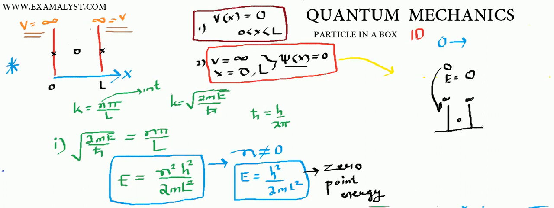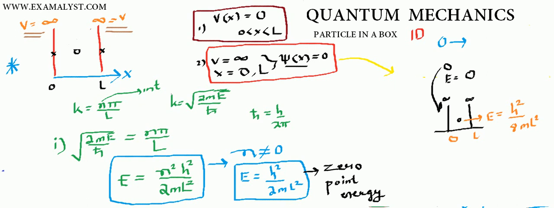The moment you take this electron and put it in a box, the electron from somewhere, God knows where, acquires a minimum energy, which is h square by 8 m l square, where m is the mass of the electron and l is the length of the box. This energy is called the 0 point energy, which is really a puzzle. From where the 0 point energy is coming, we don't know. But somehow the electron has this energy the moment you confine it in a box.